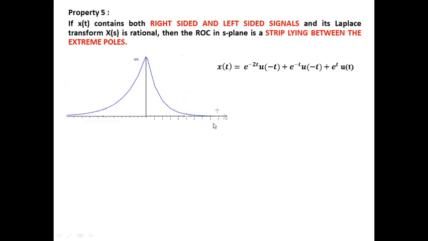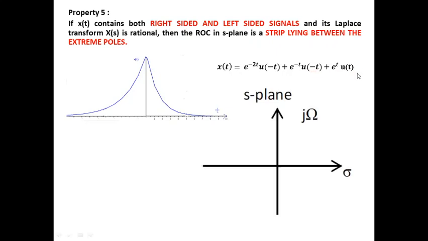So x of t, let us just approximately assume, contains an addition of a left-sided signal u of minus t and u of t, which is a right-sided signal. In that case you have sigma and j omega, and if we assume that, just for illustration, these are going to be the poles, then identify the extreme poles.